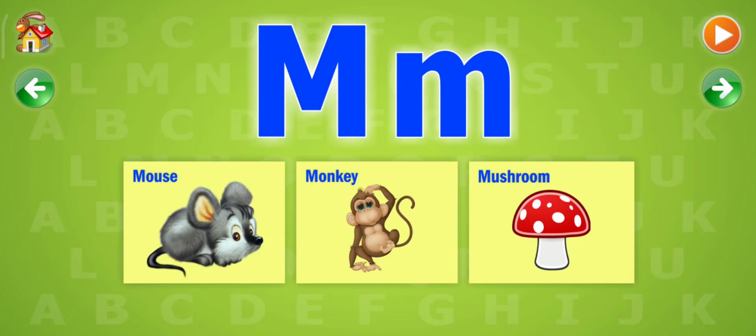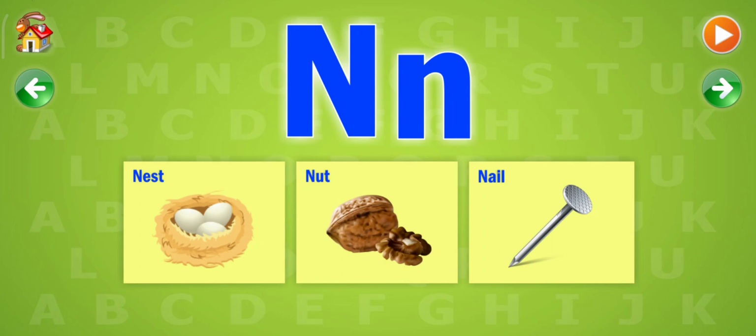M. The following words start with an M. Mouse, monkey, mushroom. N. The following words start with an N. Nest, nut, nail.